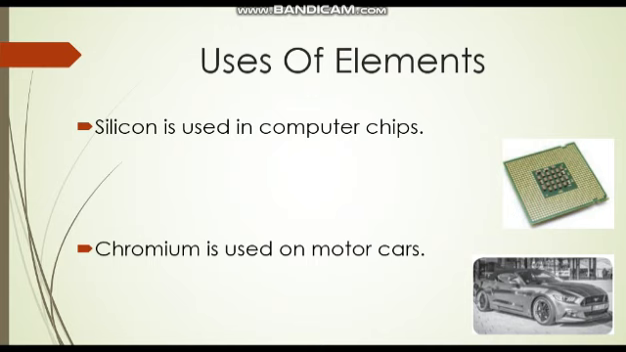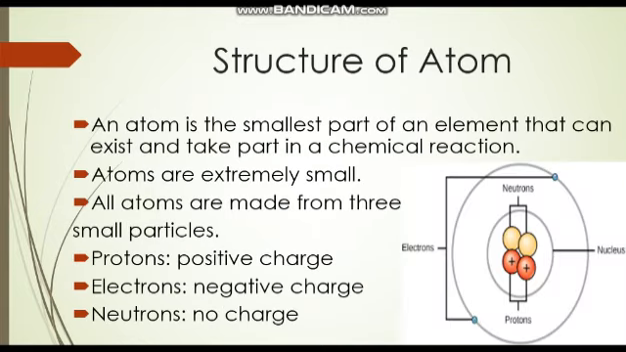Then coming to the last topic, that is structure of an atom. First, what is an atom? An atom comes from a Greek word atomos, which means indivisible, that is, it cannot be divided further. It is the smallest part of an element that can take part in a chemical reaction. Atoms are very, very small and cannot be seen with an ordinary microscope.